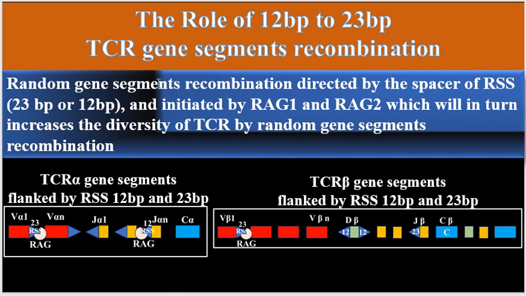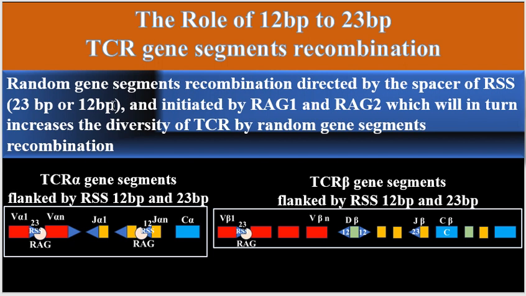Random gene segments recombination is actually directed by the spacer of the recombination signal sequence, which could be, as can be seen here, 23 base pair, which flanks the 3 side of the variable region of the alpha or TCR alpha gene segments,